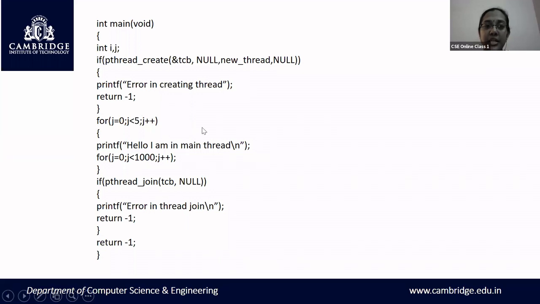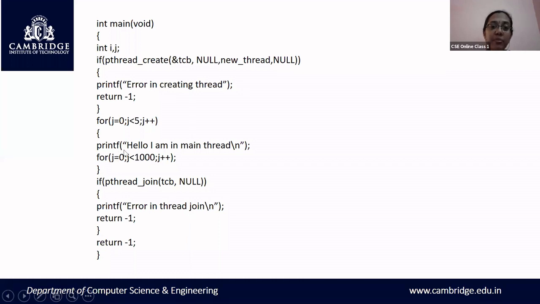Usually in POSIX, the return value is an integer value. So if the thread is not created, you print a message and exit. Otherwise, if the thread is successfully created, you do the job. What job? You print, hello, I'm in main thread. How many times does this loop have to run? This loop has to run 5 times, that is, this message has to be printed 5 times.